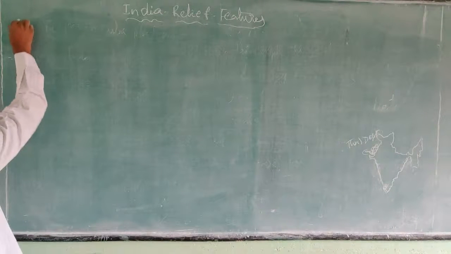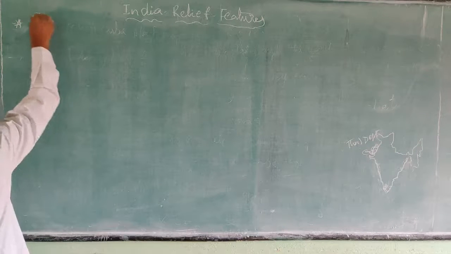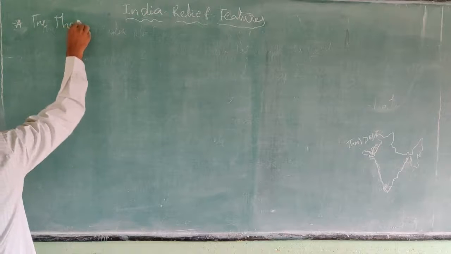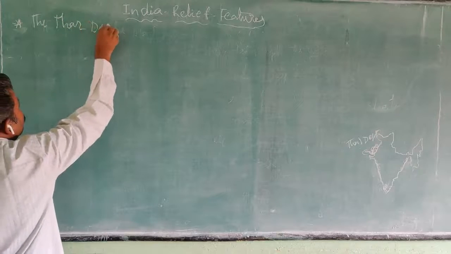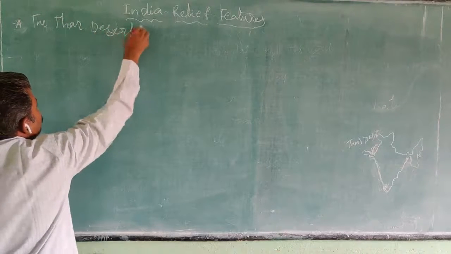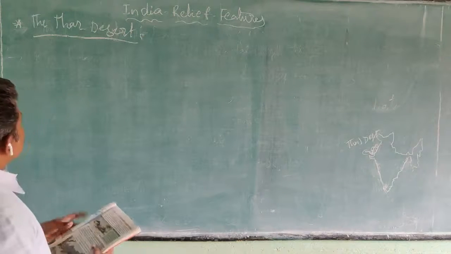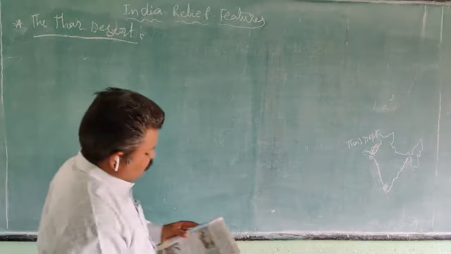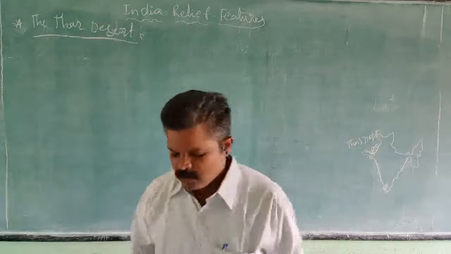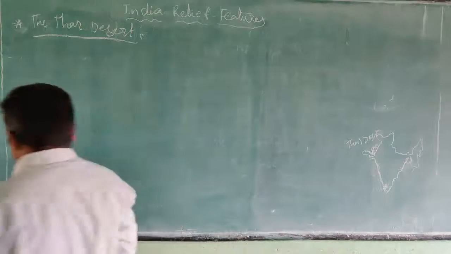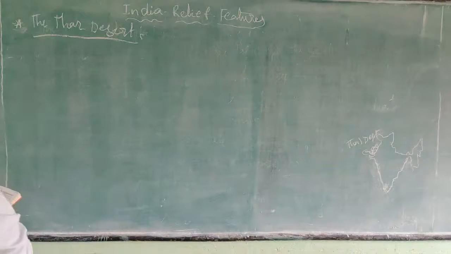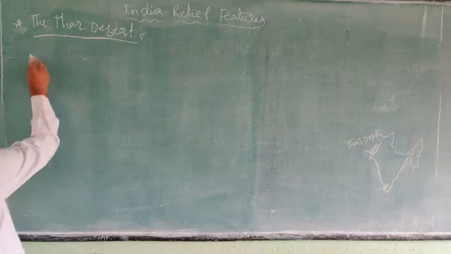Next physical division, the Thar Desert. This is located on the leeward side of the Aravalli Mountains.